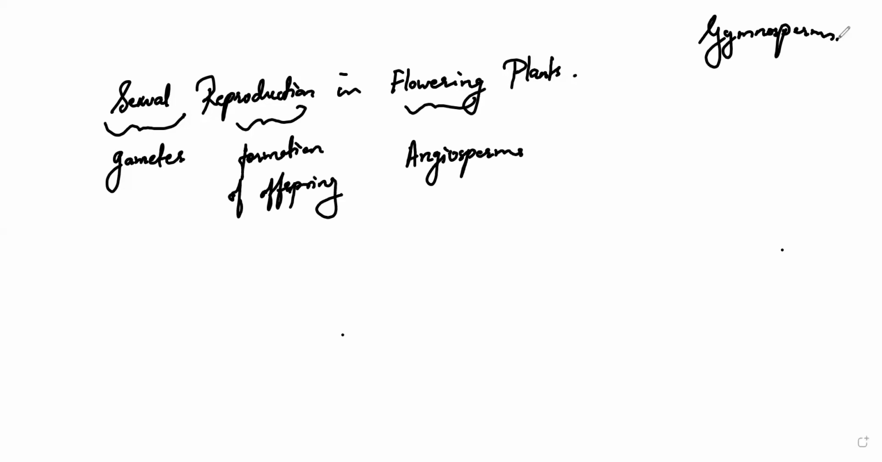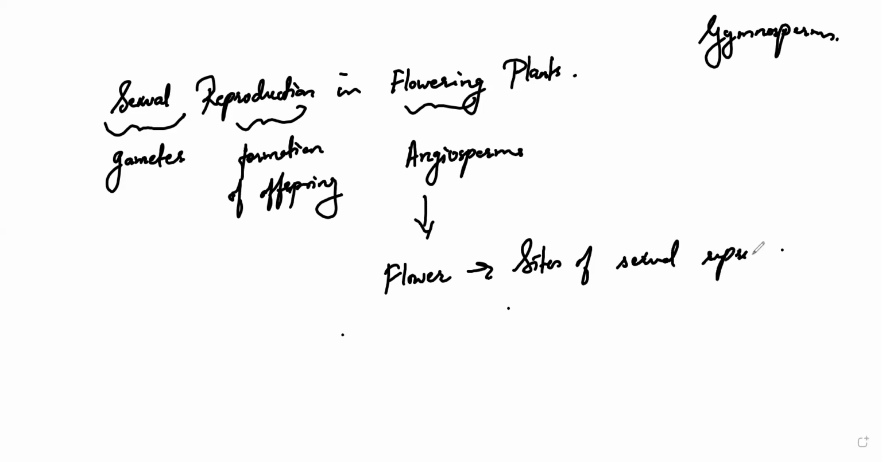Fine. So these flowering plants only show what kind of reproduction? Sexual reproduction. And what are the sites of sexual reproduction for the flowering plants? It's the flower. So flowers are the sites of sexual reproduction.